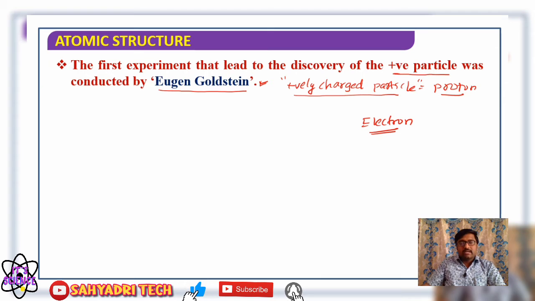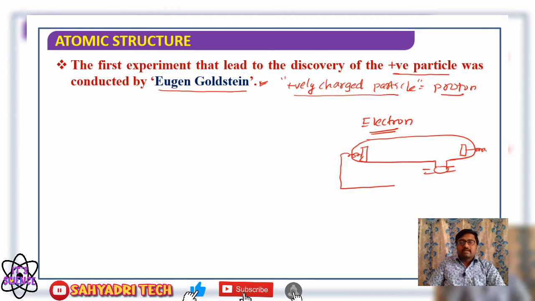How were electrons discovered? They took a discharge tube, a long cylindrical glass tube containing a side arm. There are two electrodes on either side, two metal plates or metal sheets, and these are externally connected to the electric supply.